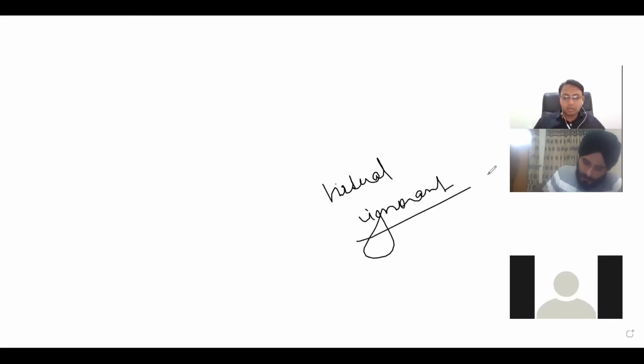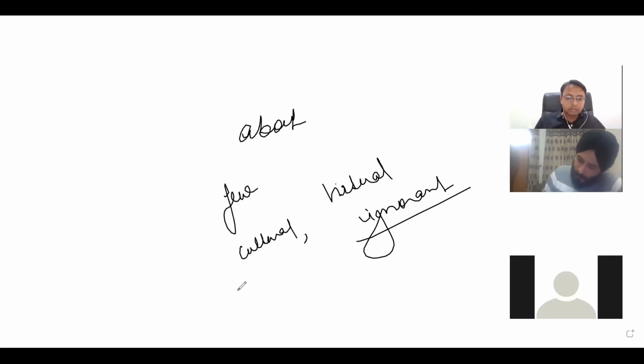The United States, or USA, was virtually ignorant about India and had few cultural, strategic, or economic links with the nascent nation.